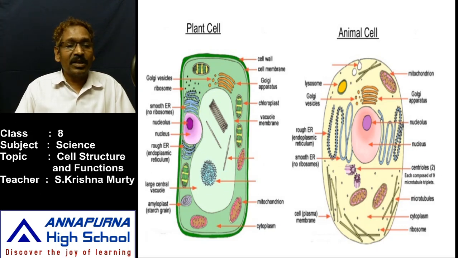And along with the nucleus and cell membrane, some organelles are there. Those organelles are present in between the nucleus and cell membrane. All those are called cytoplasm. What are the three important parts of a cell? One is the cell membrane, which is present outside, or the cell wall, and the second one is the stained body present in the middle of the cell, the nucleus, and the third one is cytoplasm.